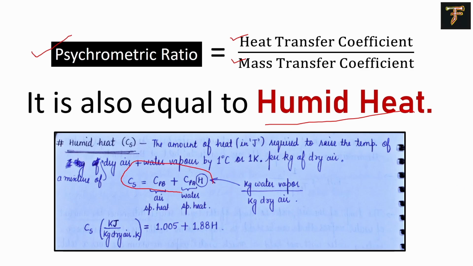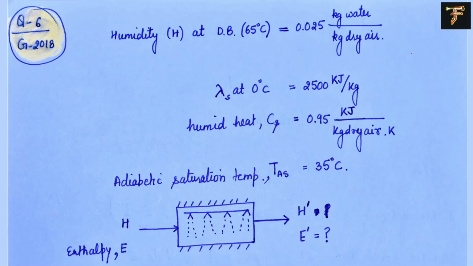This is our formula for the humid heat. Okay, now let's come back to the question. Now they have mentioned to us, like we have already pointed out, that humidity is provided at dry bulb temperature, and latent heat of vaporization is provided at 0 degrees Celsius. We have the humid heat, which is also the psychrometric ratio. I have already replaced it with the humid heat because in the equations you will see that this is what we need exactly. And we also have the adiabatic saturation temperature as 35 degrees Celsius, where we have to find